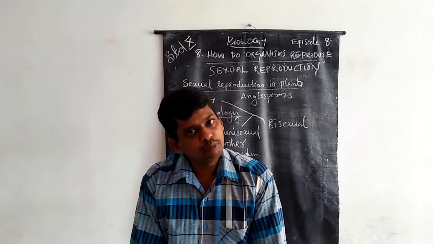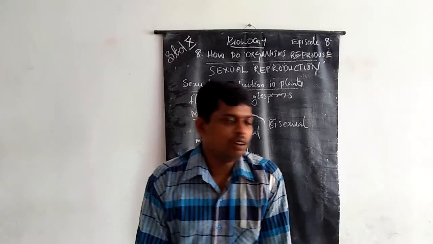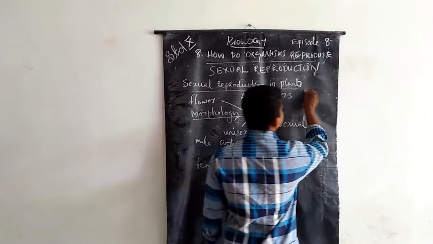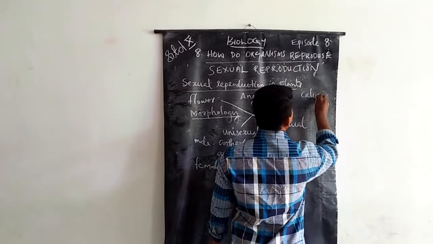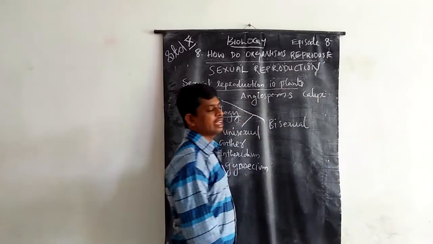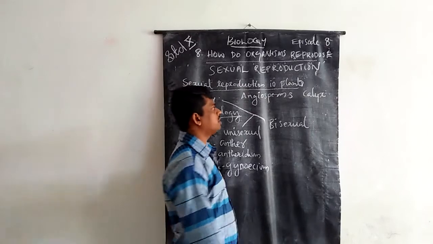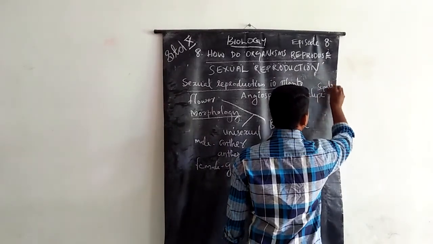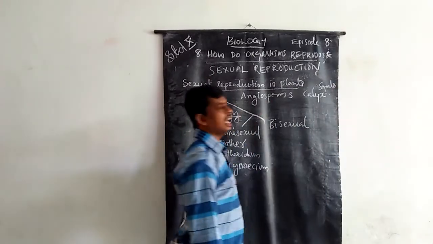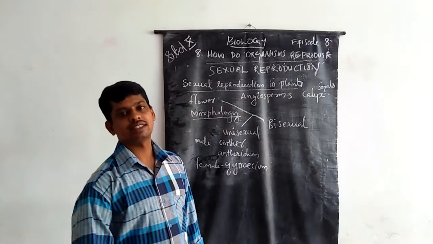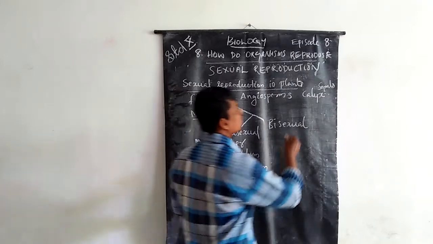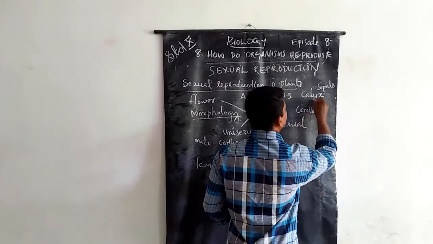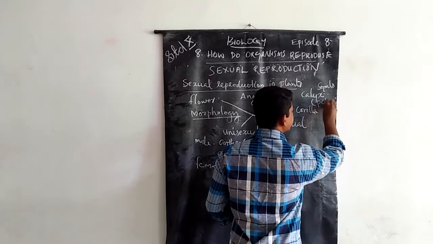Look at the other parts of the flower. The first is the calyx, otherwise known as sepals. Next is the corolla, otherwise known as petals.